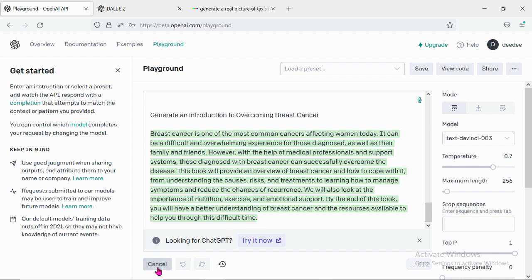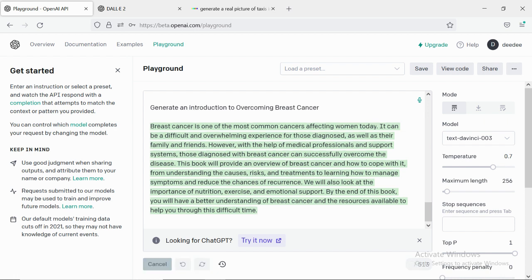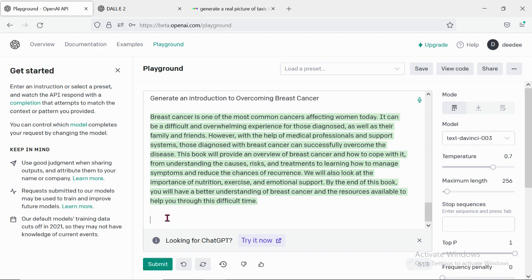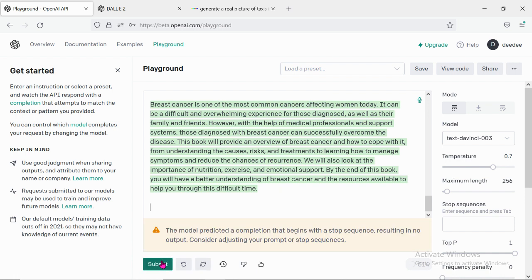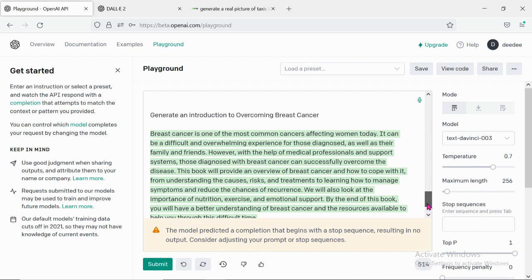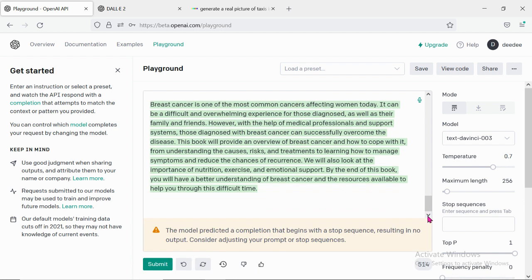You can click on submit. It will add content for you. Okay, click on enter and click on submit. It will add more content for you if there is content. Okay, I think there's no more content on here. So that's just the advantage. Or you can even use both of them at the same time.